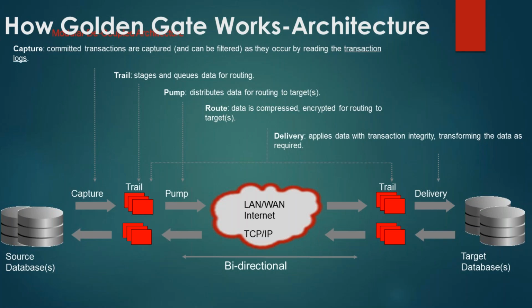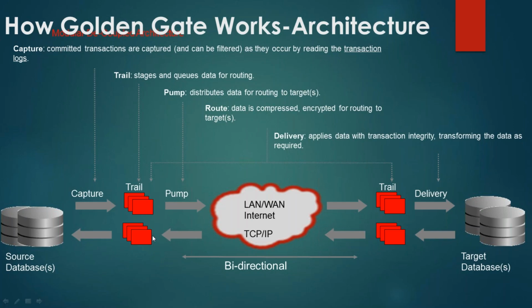Perfect. So in bidirectional, the answer to your question, Shailesh, is yes, there will be two collector processes. Where will those collector processes be? One is site A to site B. Site A to site B data is being sent over the TCP/IP network. So here the collector process will run on site B. And when it is bidirectional, this side is going to act as target.